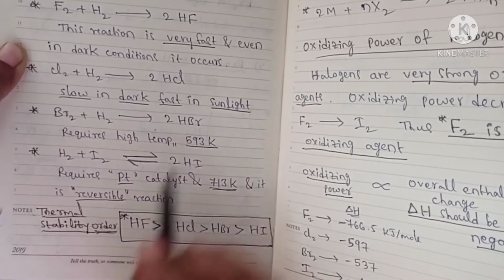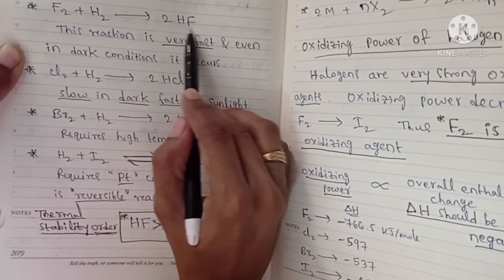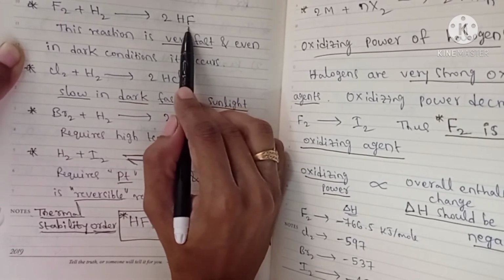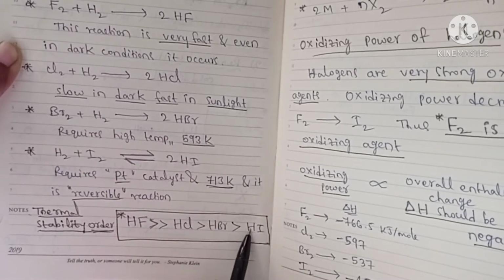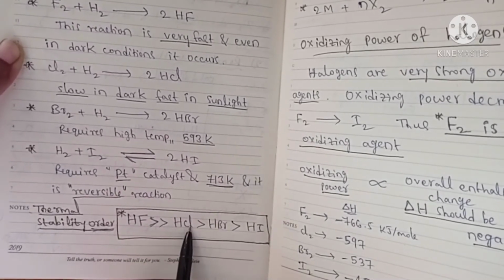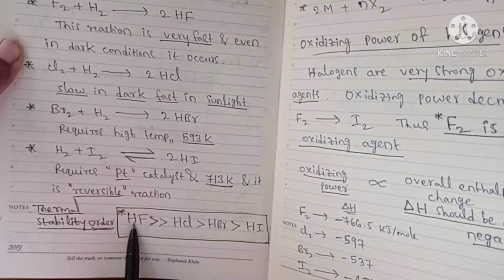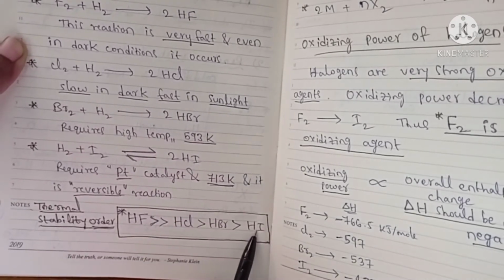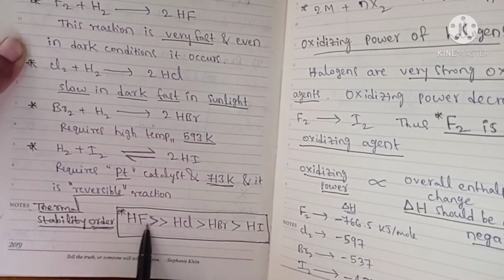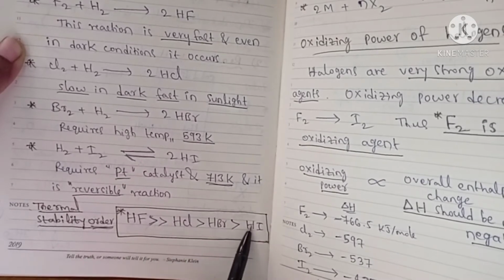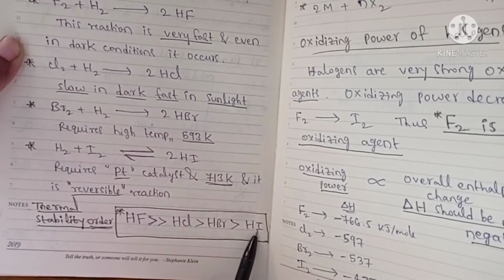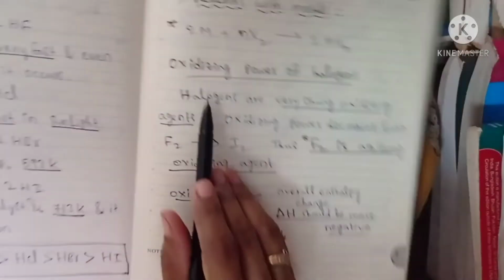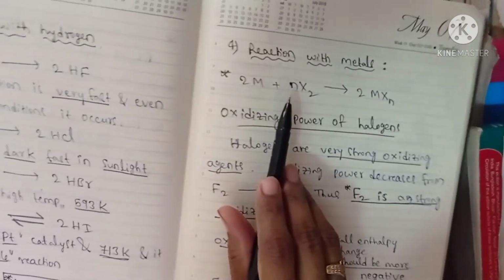So in the hydrogen halides formed, HF is very thermally stable, followed by HCl, HBr and HI. Thermal stability decreases as we move from HF to HI. This is due to the small size of hydrogen and the large size of iodine, so HI is very unstable. And then reaction with metals.